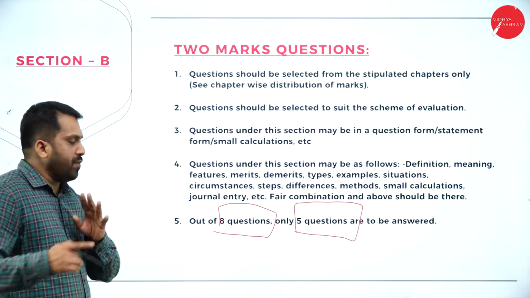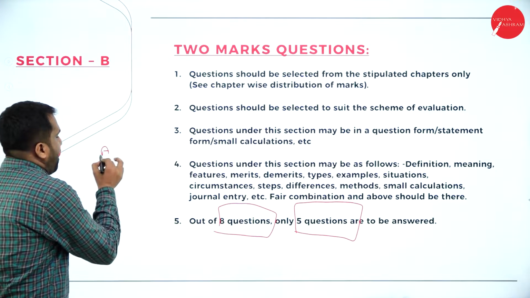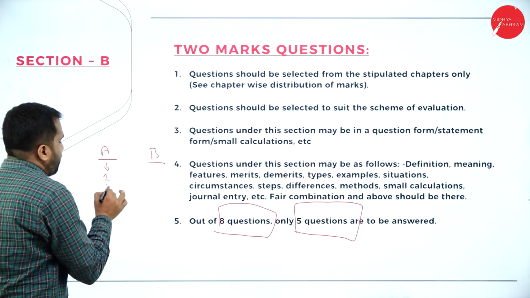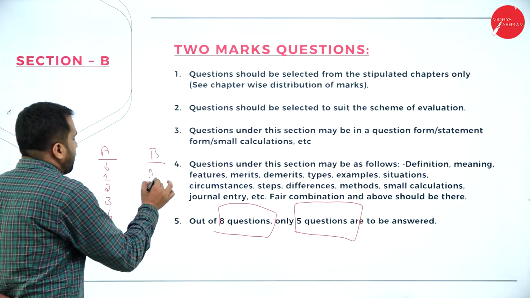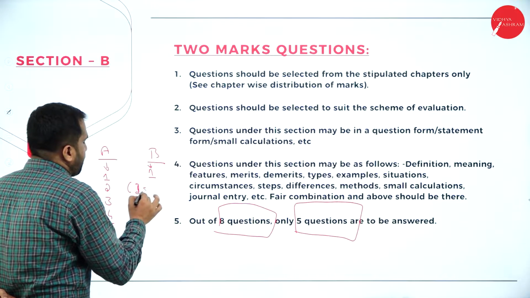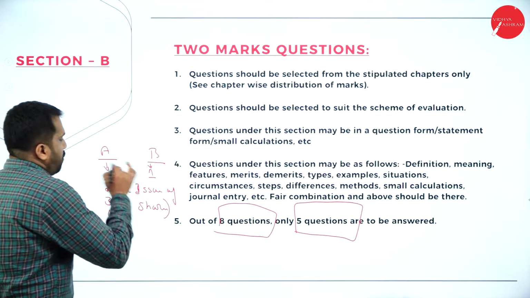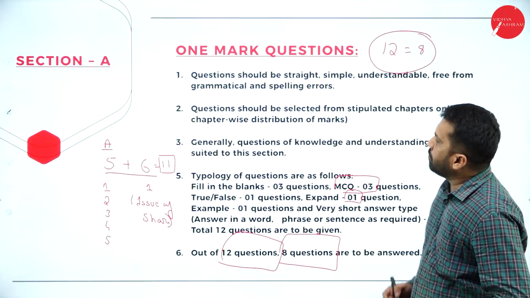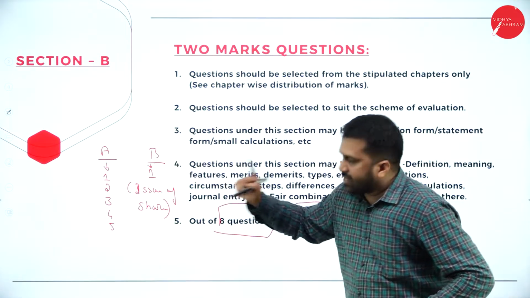Out of 8, you are supposed to attend only 5. In this, which are the units you are supposed to concentrate? Part A, Part B. Unit number 1, 2, 3, 4, 5, and unit number 1, Part B. What is this? Issue of shares. Hope you are clear. So, for 1 mark also you have to prepare the same units. For 2 mark also you are supposed to prepare the same units.